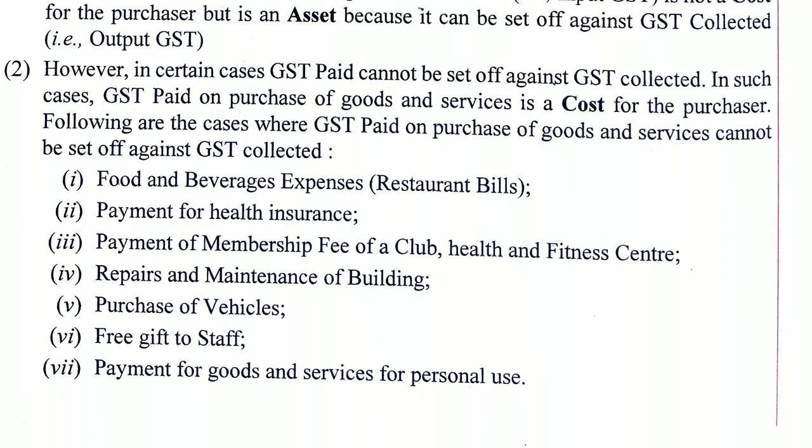for personal use. So the customers who are not into business, or the businessman, if he or she purchases goods as a customer, so suppose a businessman has purchased furniture for his office and that furniture is meant for use, not for sale. So suppose the furniture is of rupees 1000 and GST is paid rupees 120, the cost of the furniture considered will be rupees 1120 because 120 cannot be set off since the furniture cannot be sold. So in such a case, the GST paid will be added to the cost of the good or service.